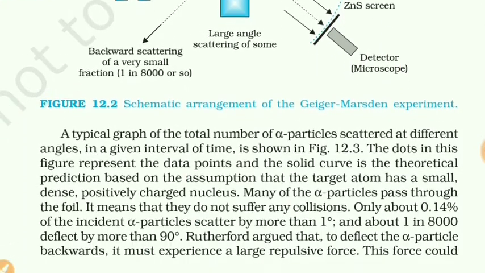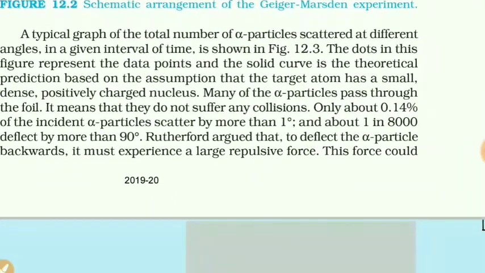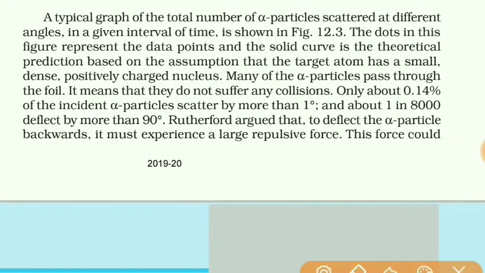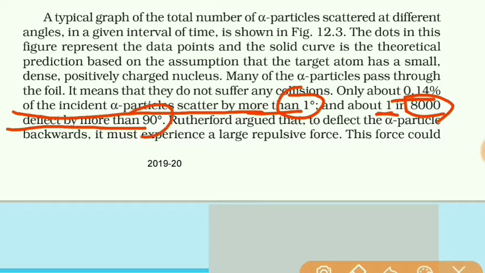So with the help of this experiment, it was found that about 0.14% of the incident alpha particles were scattered by more than 1 degree, and about 1 alpha particle out of 8000 was deflected by 90 degrees.